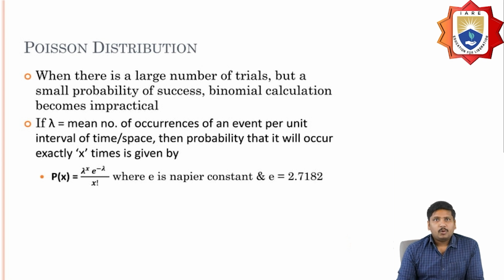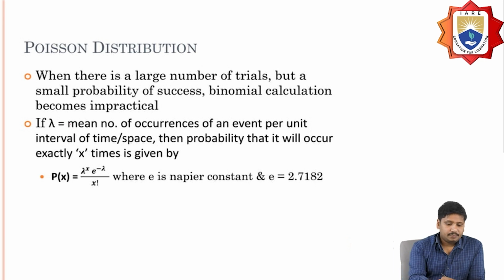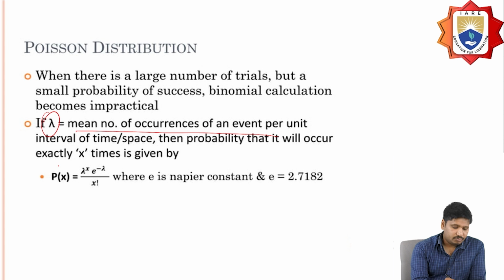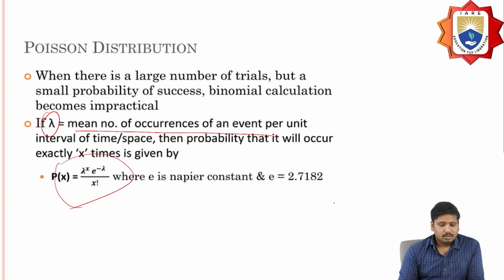And the next one is the Poisson distribution. Poisson distribution means whenever there is a large number of trials but a small probability of success, the binomial calculation becomes impractical. So there should be an equation with lambda, which is the mean number of occurrences of the event per interval of time or space, and the probability that exactly x occurrences will happen is given by an equation of this form.